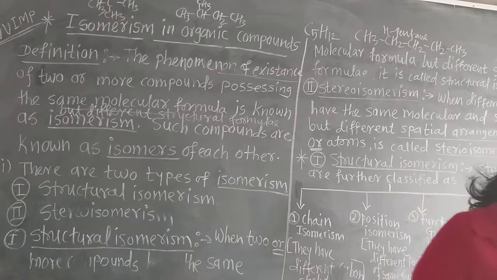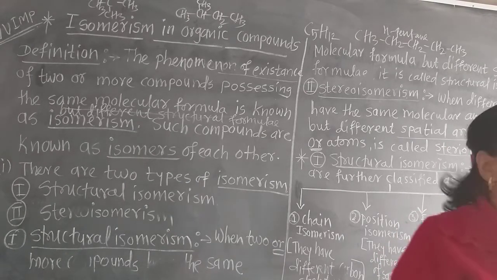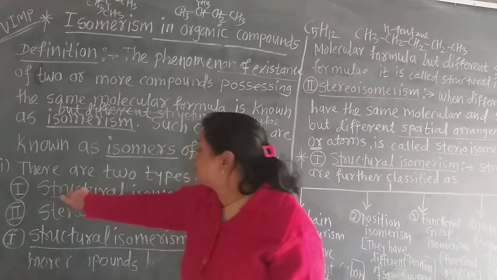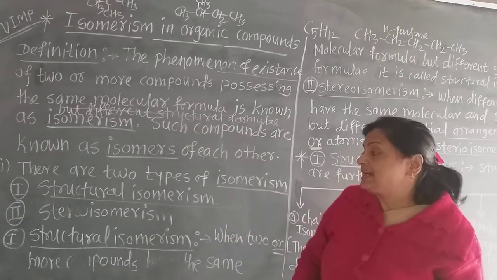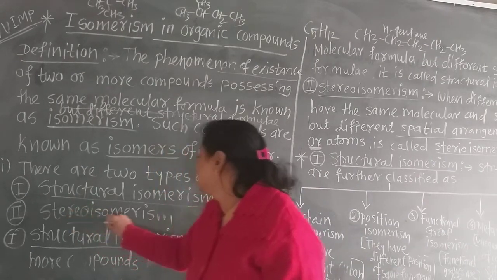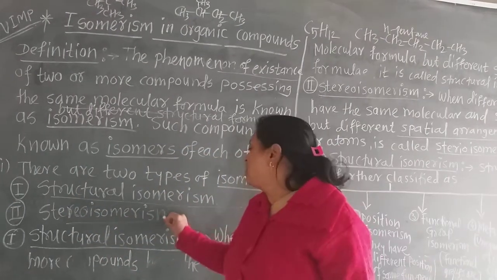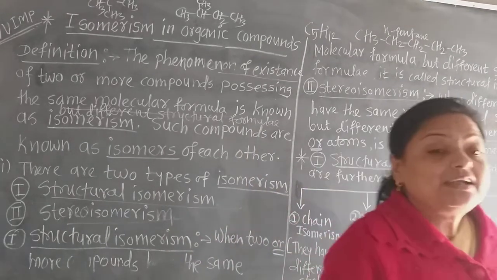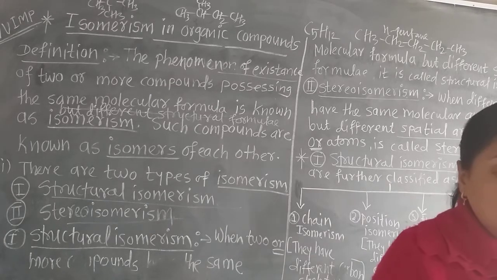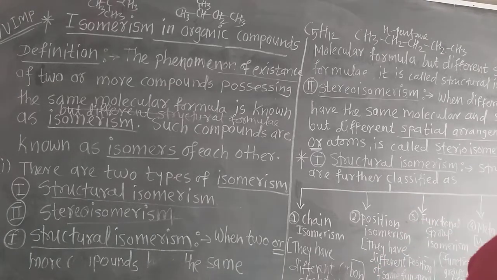Now the isomerism is mainly of two types. Remember that. The first type is structural isomerism, and the second is stereoisomerism. Stereoisomerism we already learned in the chapter on alkenes. In alkenes we learned stereoisomerism as cis-trans isomerism.